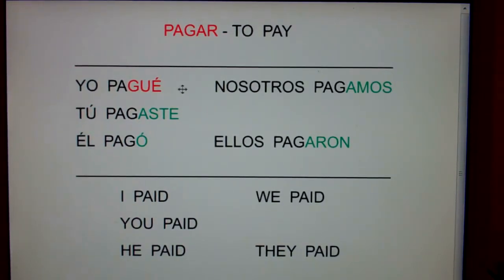Remember that chant? If it ends in an E, it was done by me. If it ends in an O, it was done by Joe. That tells us the endings for an AR verb, and it tells us which forms take accents.